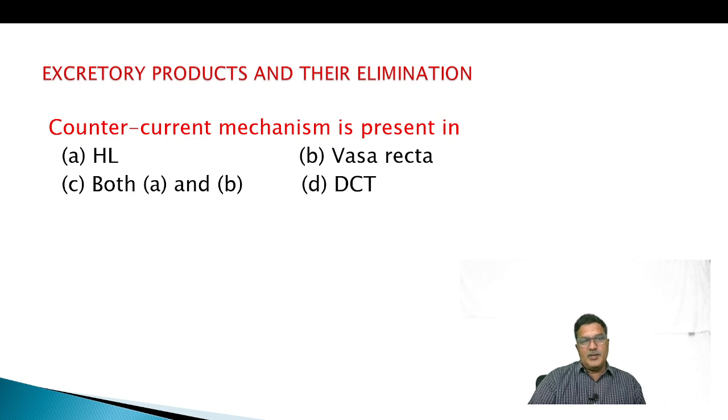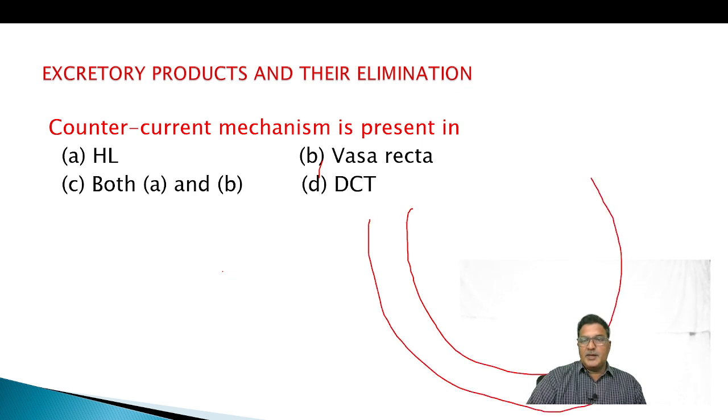Counter current mechanism is present in Henle's loop, vasa recta, both A and B, and distal convoluted tubule. Henle's loop and vasa recta both are in counter current pattern. That means the flow of renal fluid in the descending limb of Henle's loop and the flow of renal fluid in the ascending limb of Henle's loop are in counter current pattern.